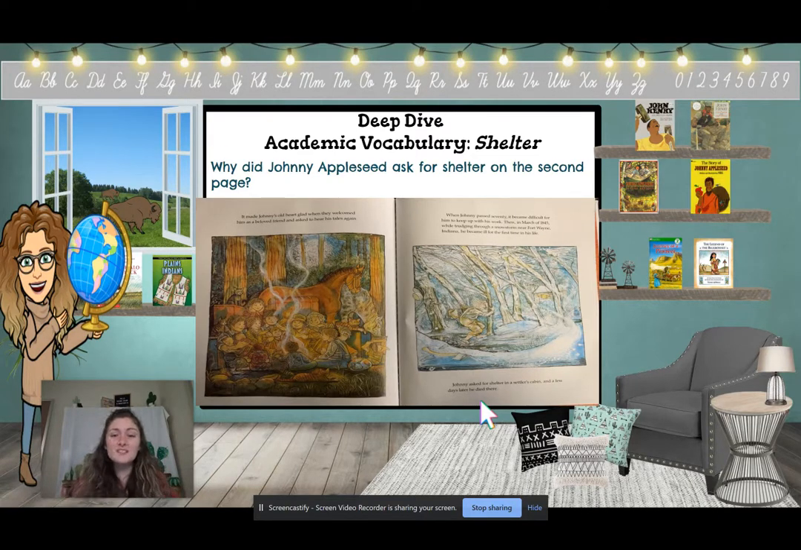So Johnny Appleseed asked for shelter because he was outside in that snowstorm. So he needed a safe place to probably get warm, to be comfortable, and to try to get better because we knew he was ill.